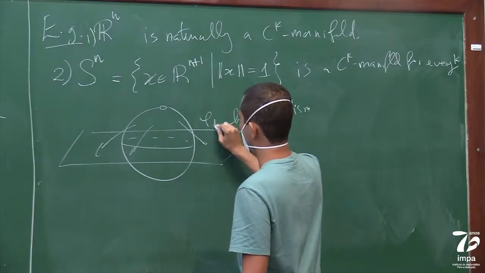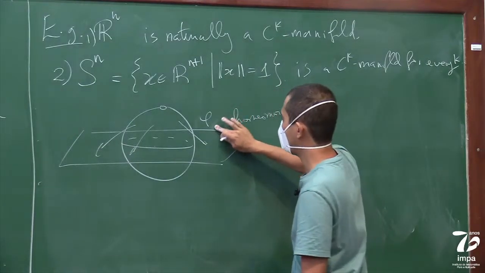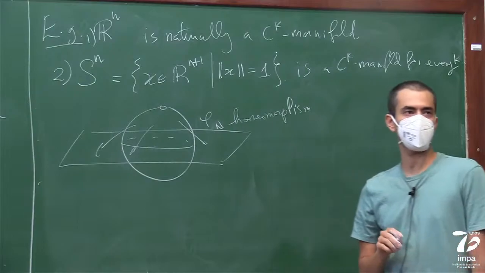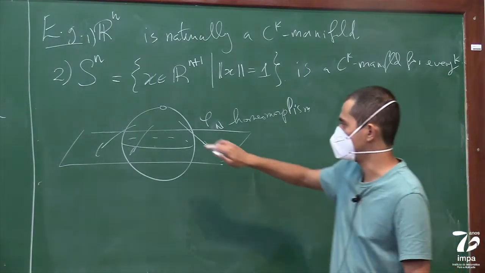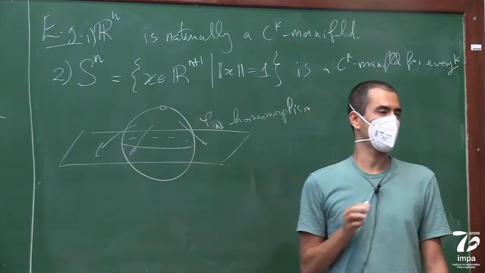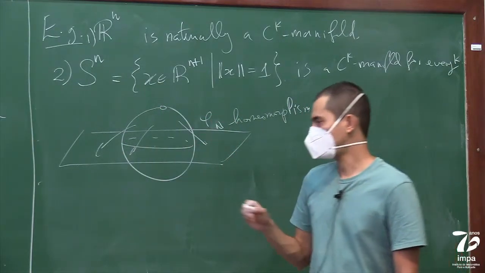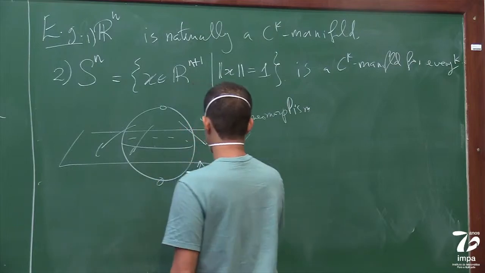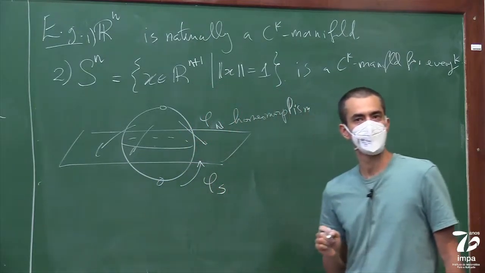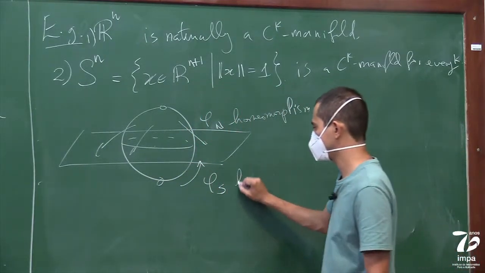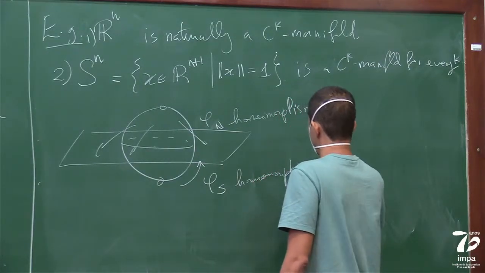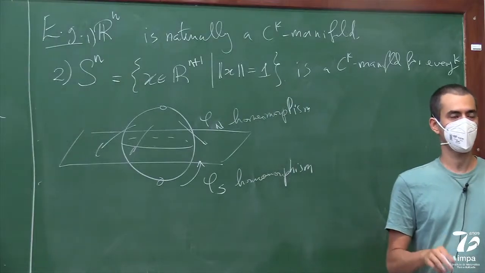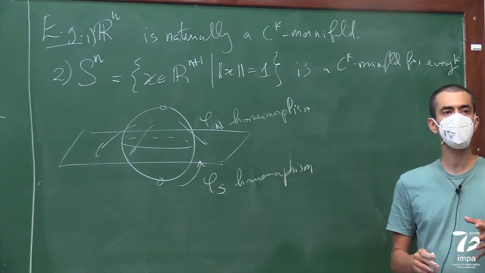I guess you have phi-N, which is the stereographic projection from the North Pole. This is a homeomorphism of the sphere minus the North Pole. And then you have another one, which is the stereographic projection from the South Pole. This is a homeomorphism of the punctured sphere into Rn.